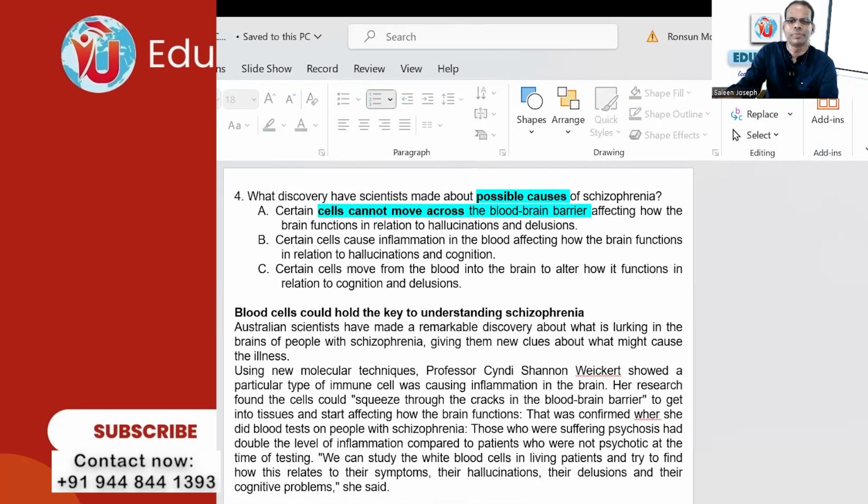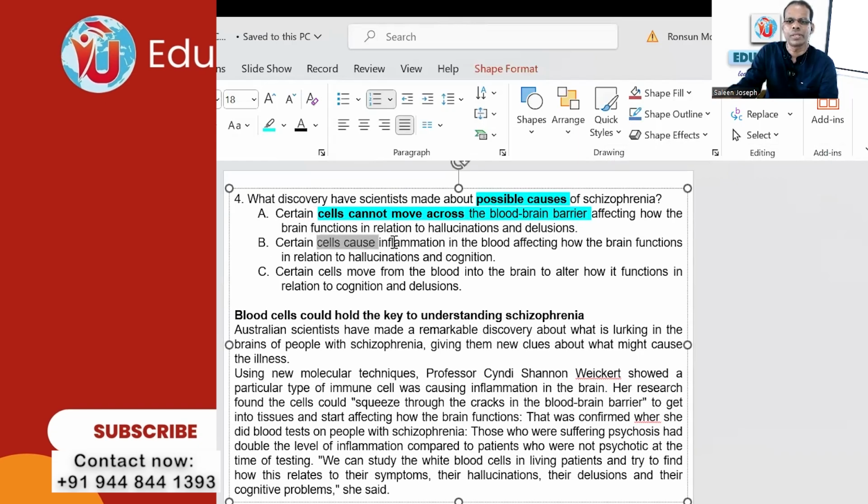Second, option B: cells cause inflammation in the blood. Then option C: cells move from the blood into the brain.